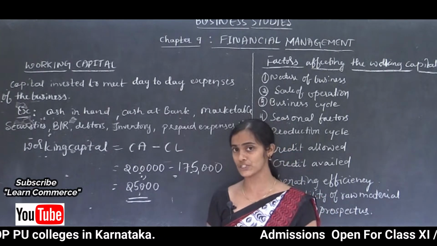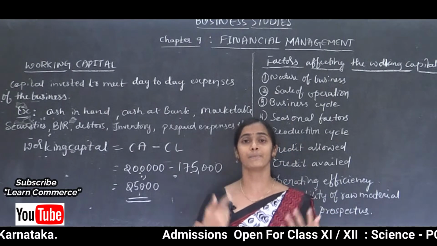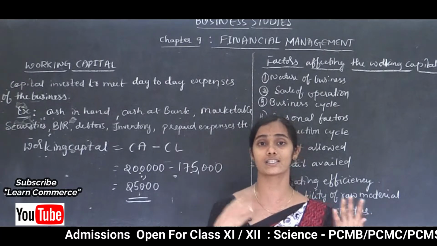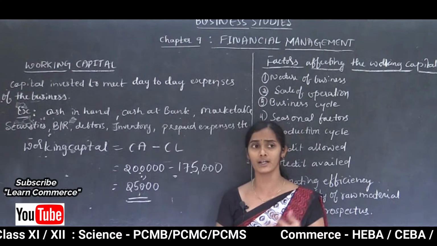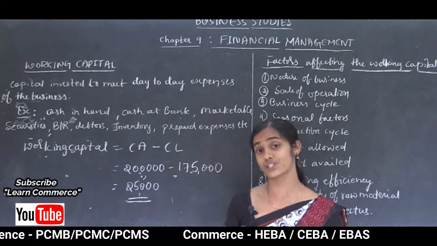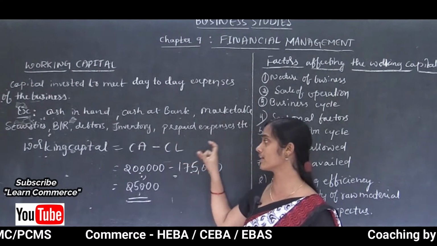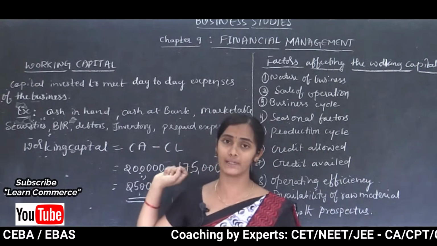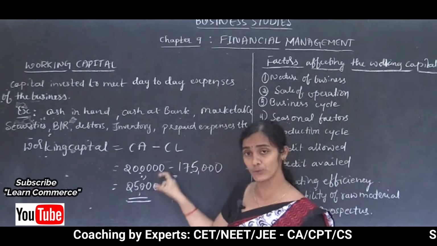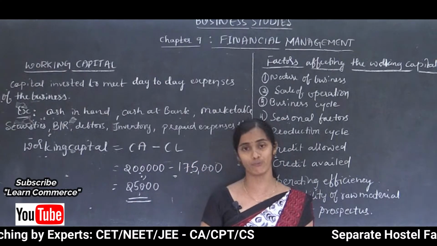What are the examples of current liabilities? Bills payable, creditors, advances received from customers, or we can say outstanding expenses. These are all examples of current liabilities. Those are the payment obligations of the company which are due for payment within a period of 1 year.